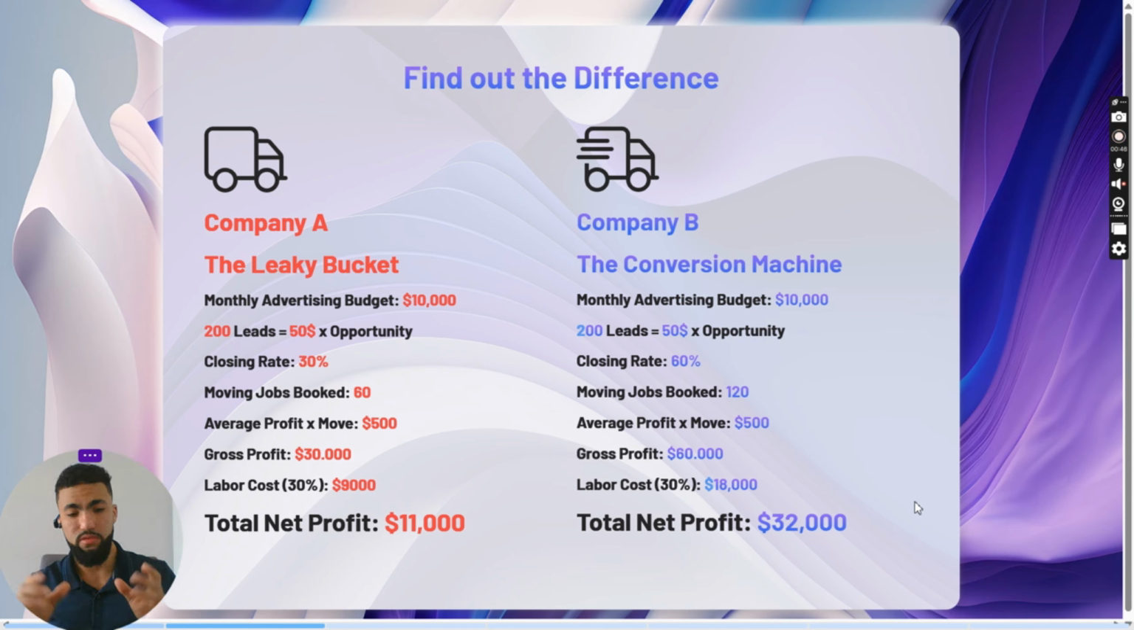And both are getting 200 leads. So that means they're paying $50 per lead. Anyway, same spending, same results in terms of leads. Attention, right? Because here is where it shows the real difference.